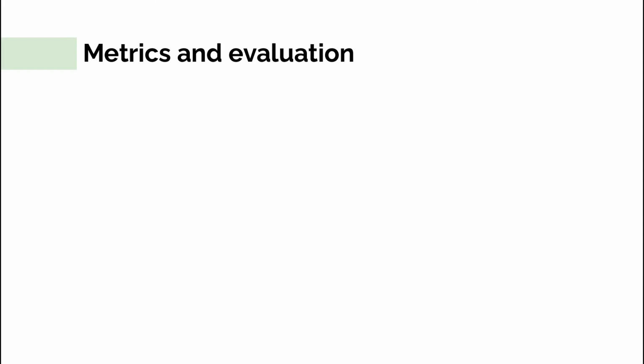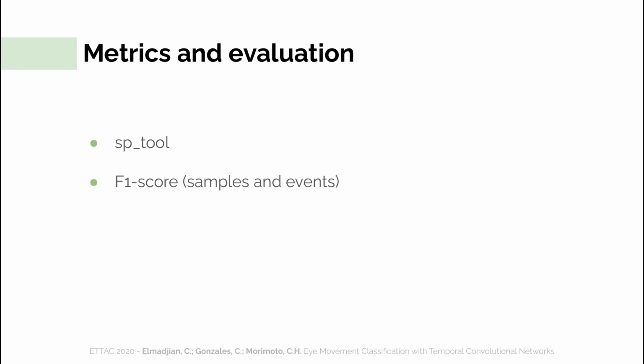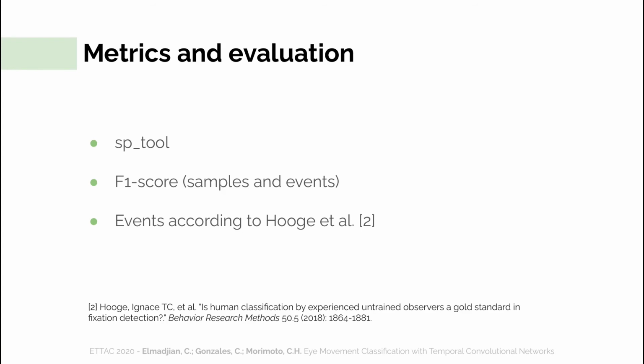This means that our results were generated by the SP2, so they are reported in terms of individual F1 scores for saccades, fixations, and smooth pursuits, both in sample and event level. Although the definition of an eye movement event varies considerably in the literature, we settled with the one by Hug and others. We did not retrain the models from Start7 and others, though we reran them using the SP2, obtaining the same results as reported before. The exploratory study on feature space, feature scale, and window size was done using only the TCN model.